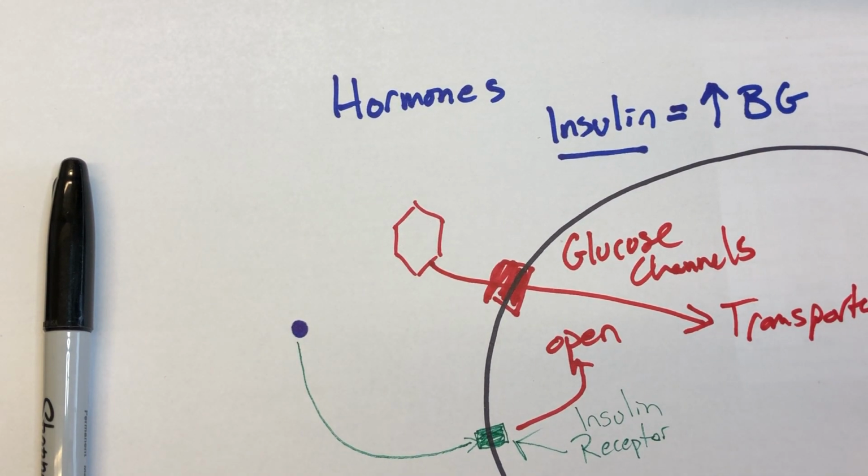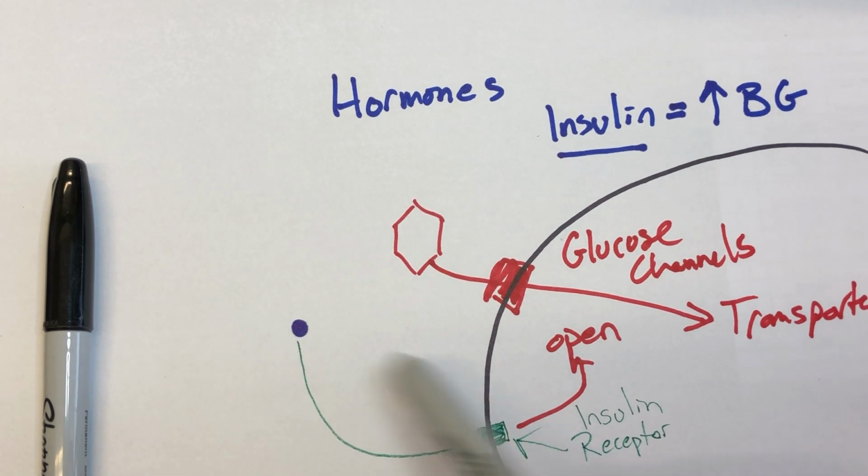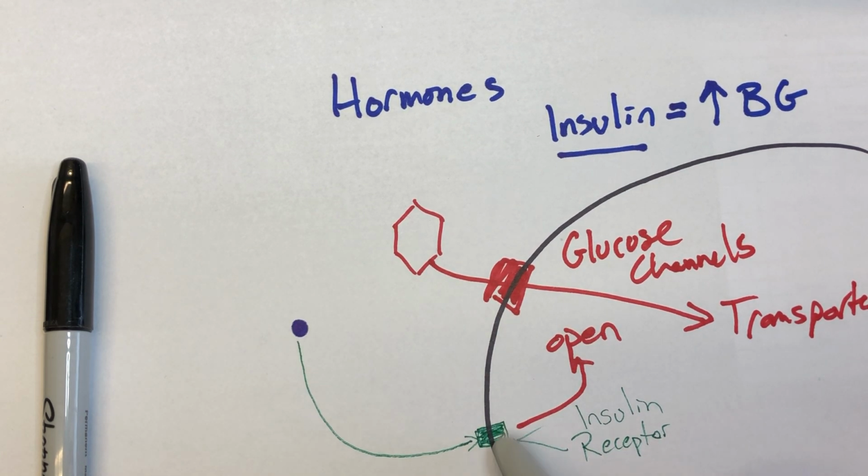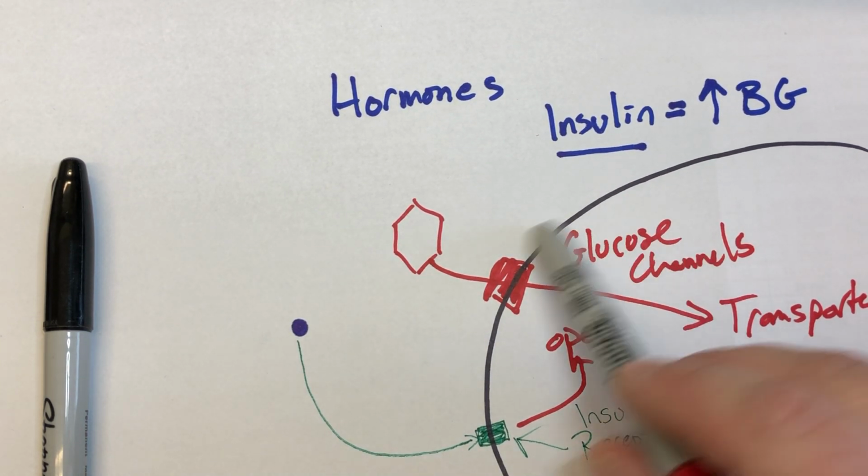And that is the simple description of a hormone as a chemical message, the insulin receptor or the hormone receptor as the way that the message can be read by the cell, right? And so the hormone is the message, the receptor reads the message and triggers the action of the hormone.